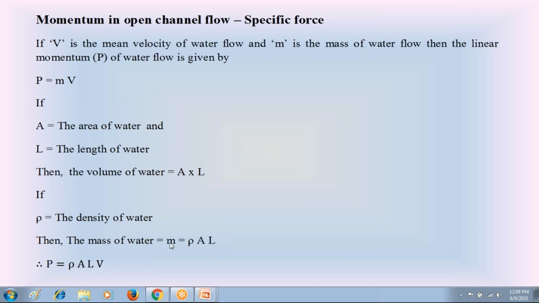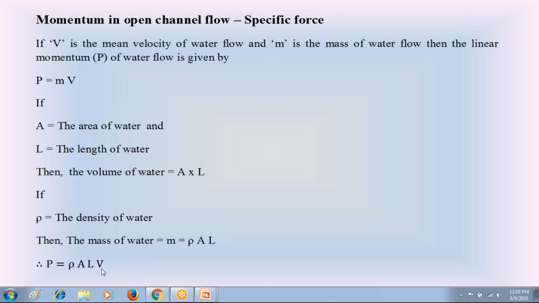Substitute this mass m is equal to rho A L in the momentum equation. The momentum equation P is equal to rho, density of water, into A, wetted area of water flow, into L, length of water flow, into mean velocity V. This is the equation of the linear momentum of water flow in the open channel in terms of the density of the water flow rho, the wetted area of water flow A, the length of the water flow L, and the mean velocity of water flow V.